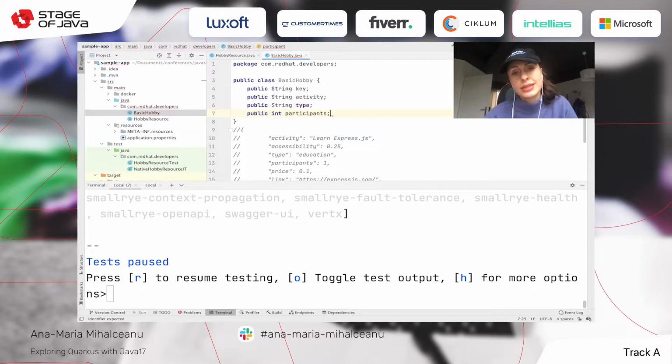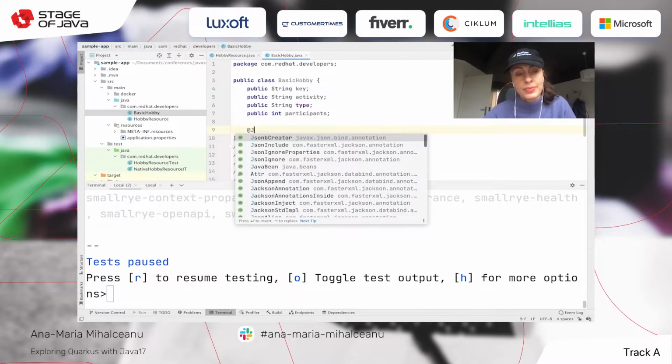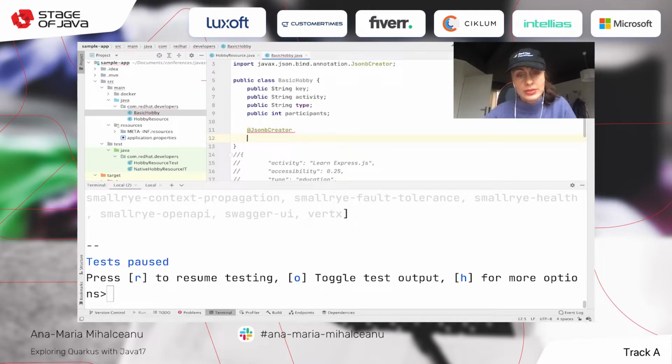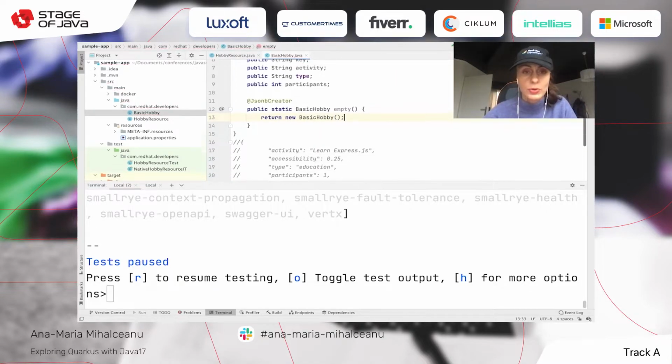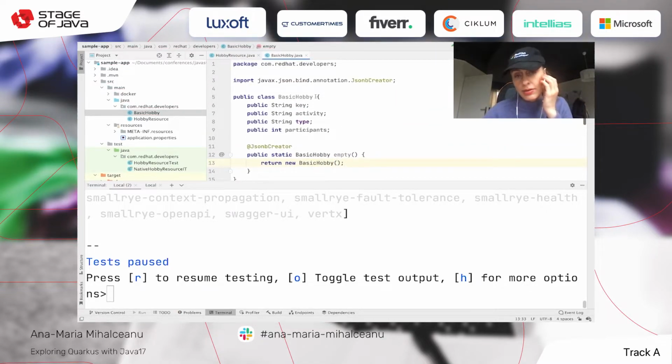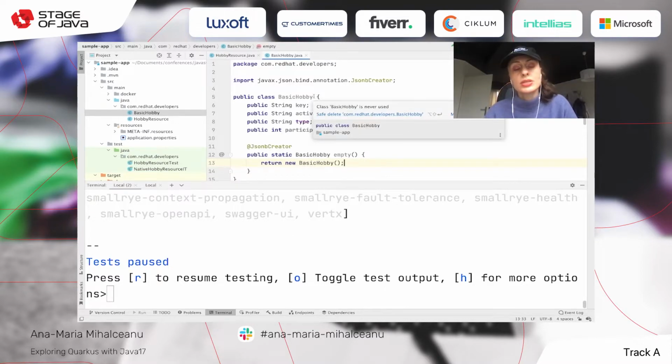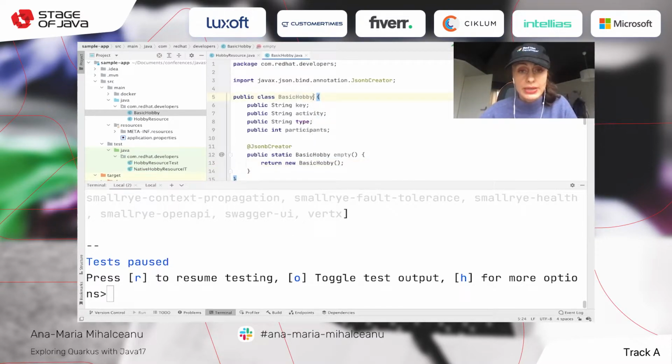I believe this is basic information that you can get about hobbies, about activities. And then we need to use the JSON creator, public static basic hobby, and call this method empty and return new basic hobby. Cool. But I want to make a hierarchy of DTOs so that I can use the DTO per need for the resource that I'm implementing there.